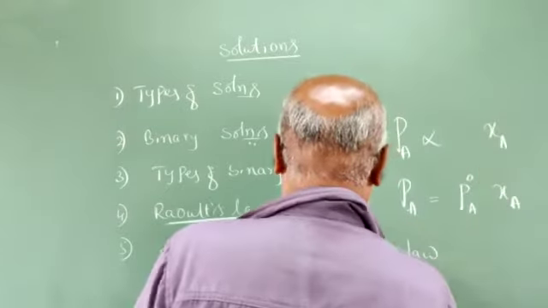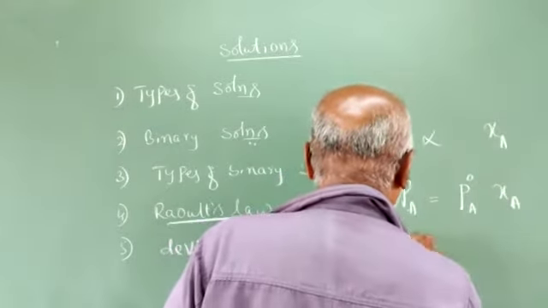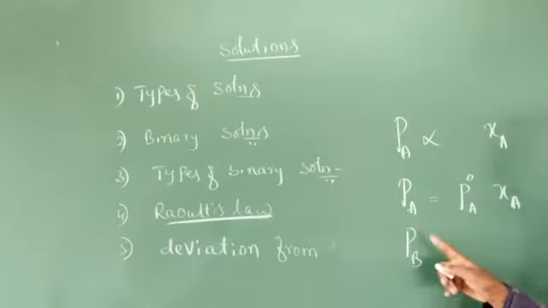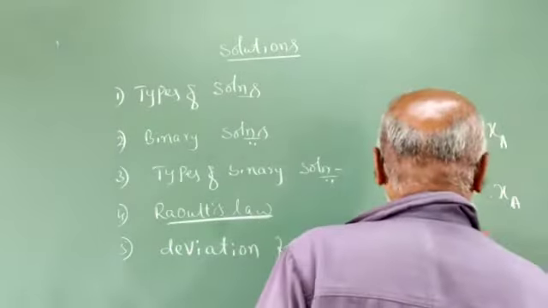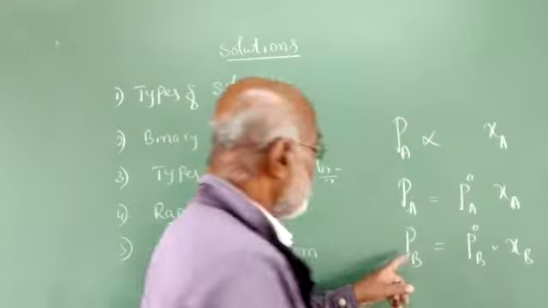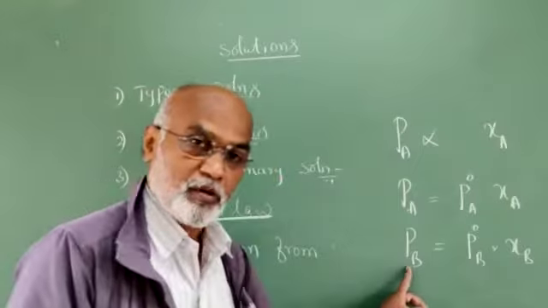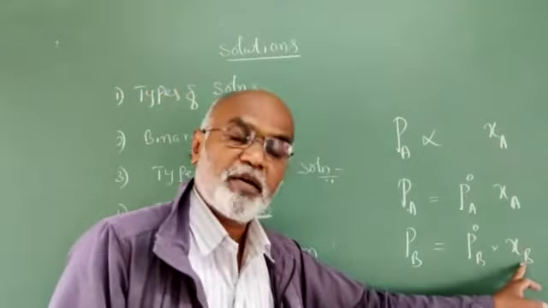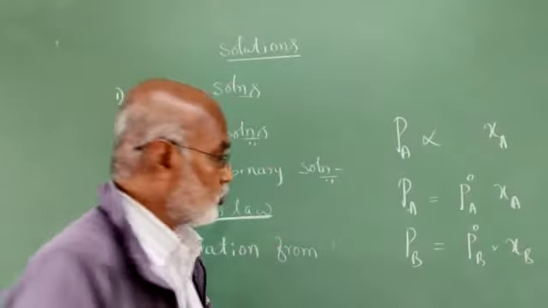Similarly, we have PB, B is the another component which is present in the solution. The partial pressure of the component B in the solution is equal to P naught B into XB, where PB is the partial pressure of the component B, P naught B is the vapor pressure of the pure component B, and XB is the mole fraction of the component B in the solution.